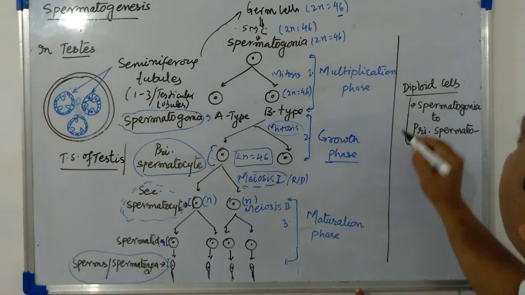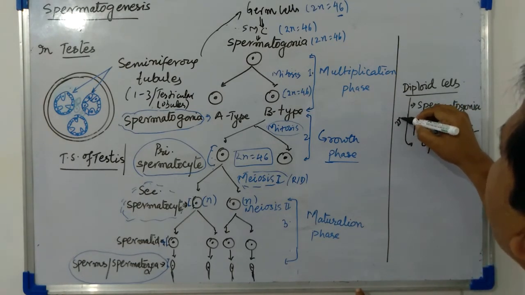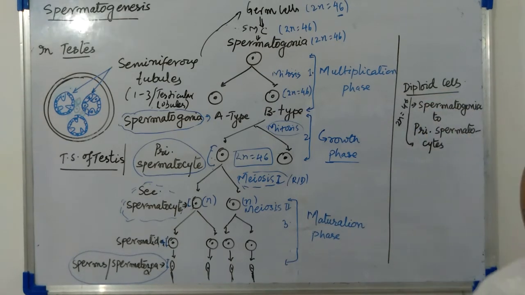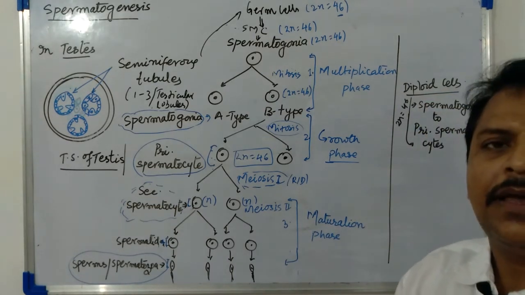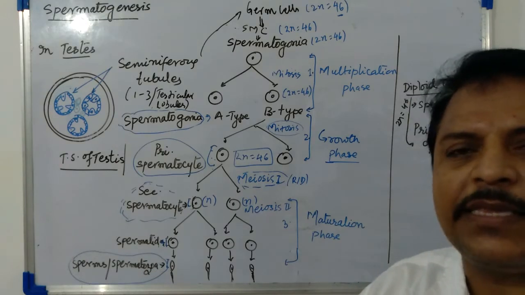These all cells have 2n equal to 46 chromosomes. And what are the haploid cells?